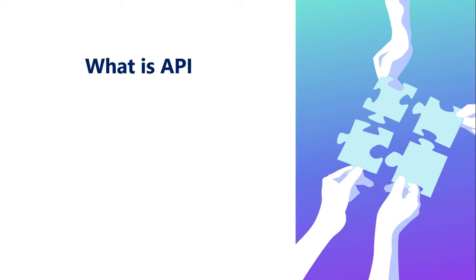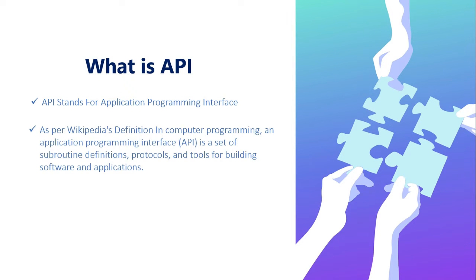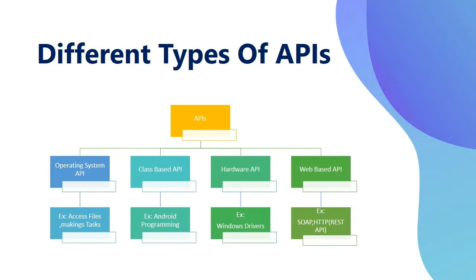Before understanding REST API, we should have awareness of what is an API. Here we are tracing what is an API. API stands for Application Programming Interface. As per the Wikipedia definition, in computer programming, an application programming interface is a set of subroutine definitions, protocols, and tools for building software and applications. In my terms, two independent platform applications talk to each other.